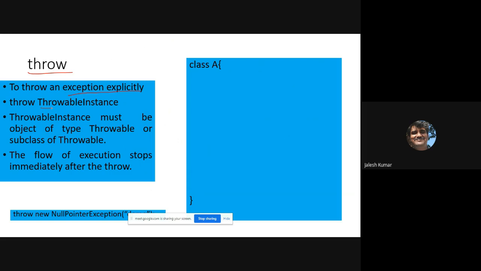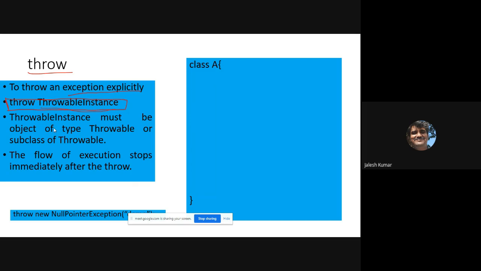Throw takes a throwable instance. This instance you have to create. This is the syntax: throw and a throwable instance. The throwable instance must be an object of type Throwable or a subclass of Throwable. What is the meaning of this? All that you have observed, ArithmeticException, ArrayIndexOutOfBoundsException, so many exceptions are there. You have to create the object of that type to throw. The flow of execution stops immediately after the throw. Once you write throw, if you write any statement after it, it will not work. It will tell that it is unreachable code.